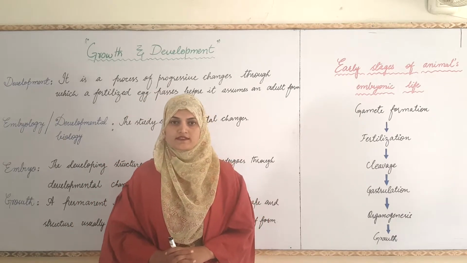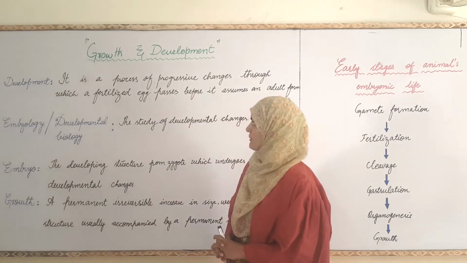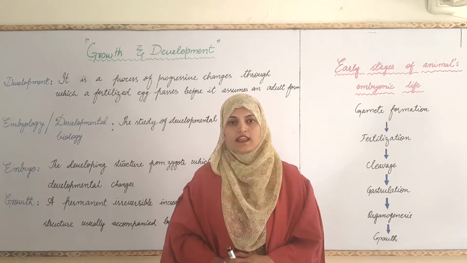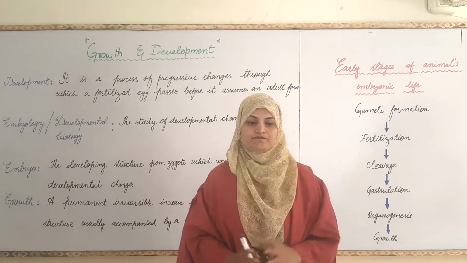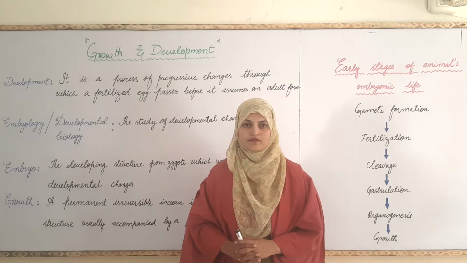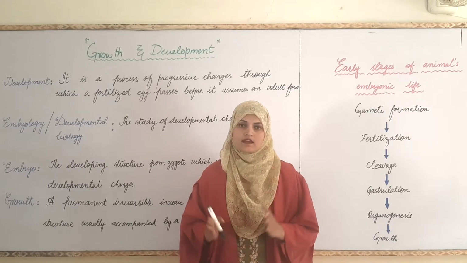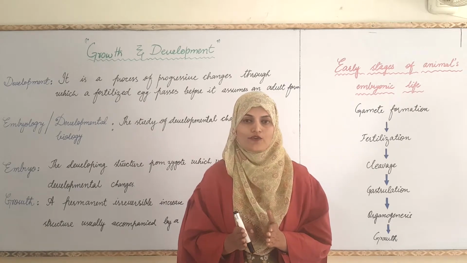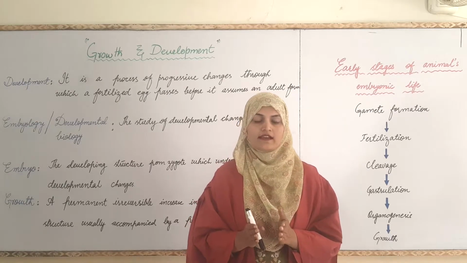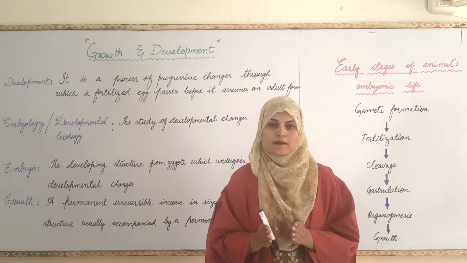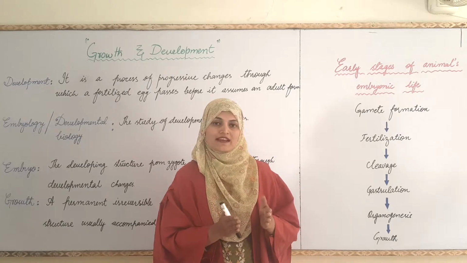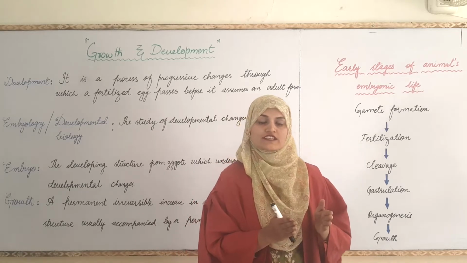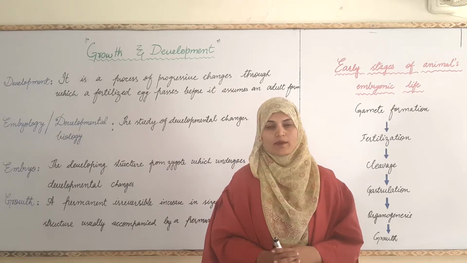My today's topic is growth and development. As you know, life comes from a single cell which is termed as zygote. When male and female gametes fuse with each other, a zygote is formed, and this zygote passes through progressive changes in the result of which an individual is formed, which is termed as development.